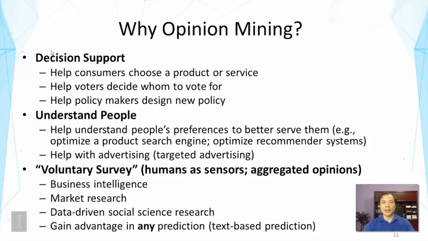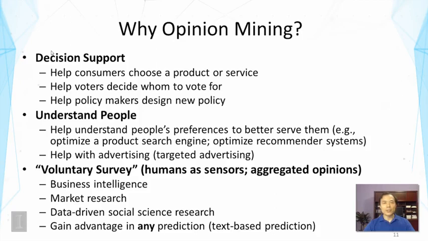The first is it can help decision support. It can help us optimize our decisions. We often look at other people's opinions, look at the reader reviews in order to make a decision like buying a product or using a service. We also would be interested in others' opinions when we decide whom to vote for, for example. And policymakers may also want to know people's opinions when designing a new policy. So that's one general kind of application, and it's very broad, of course.